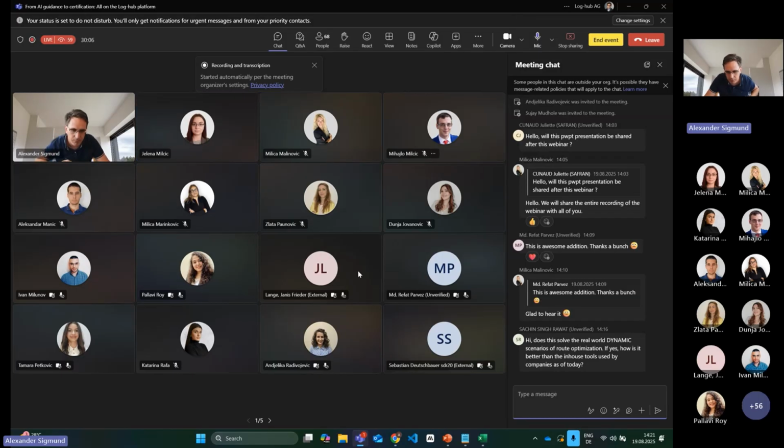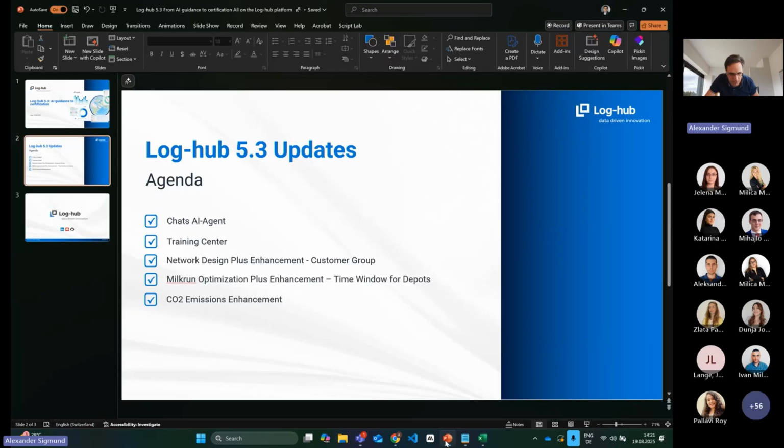The only thing I can imagine regarding this question is the Milkrun Optimization Plus enhancement, time window for depots. The reason why we enhanced this was one customer request, to be more realistic and to model, for example, the opening hours of the depot itself. But I will come to this topic and then we can maybe take this question up.